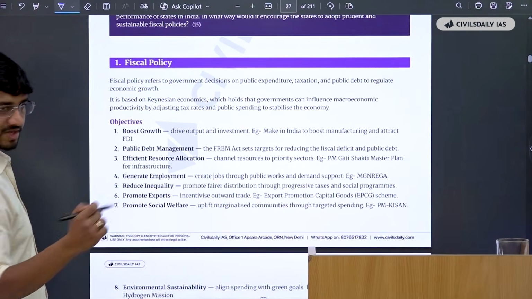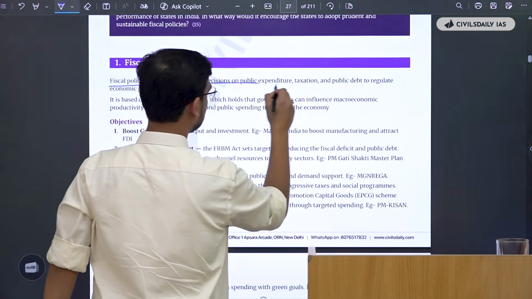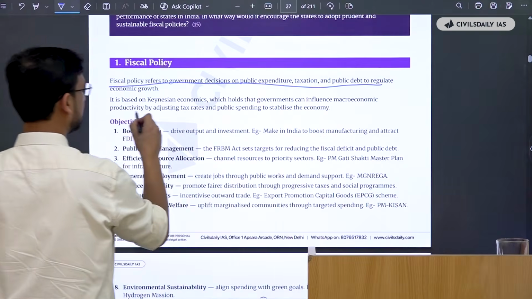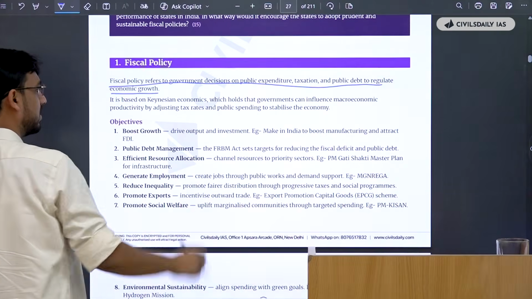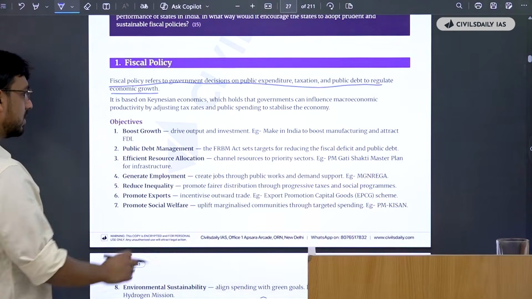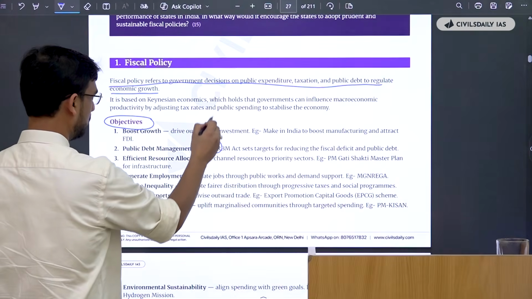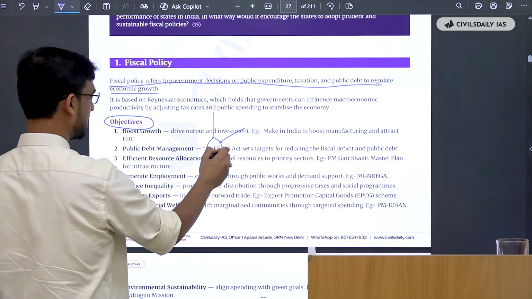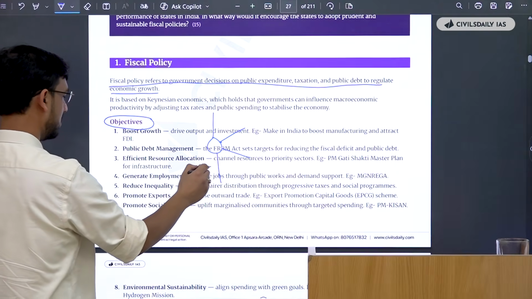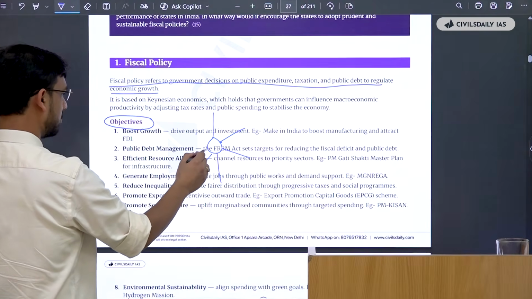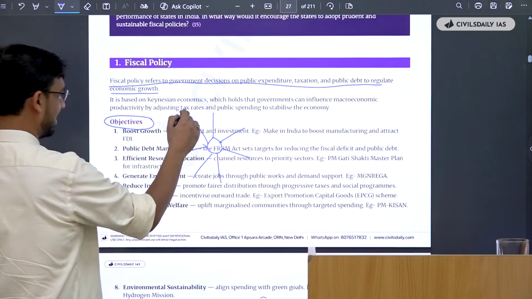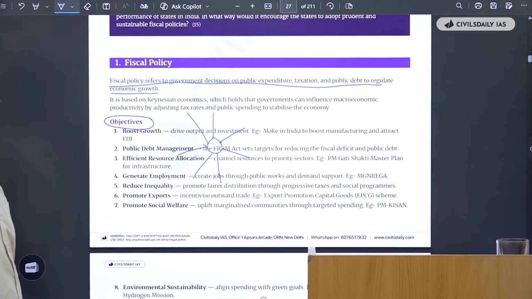So first you have to define what is fiscal policy. It refers to the government decisions on public expenditure, taxation and public debt to regulate the economic growth. Okay, so again, you can use this as smart art. What are the objectives? Boost growth, public debt management, generate employment, reduce inequality, promote exports, promote social welfare, and environmental sustainability. And your answer is done for.